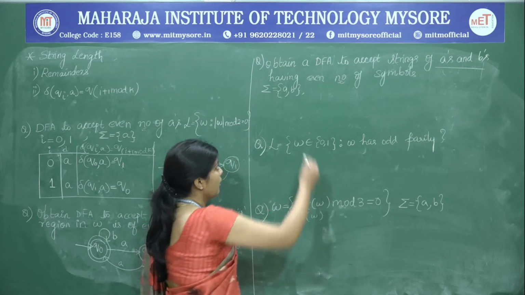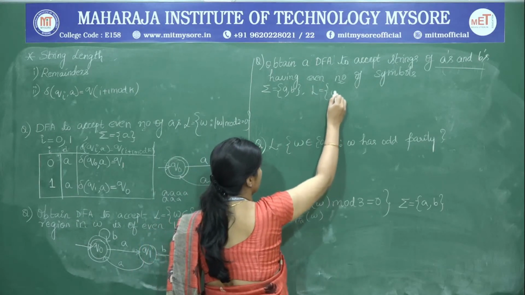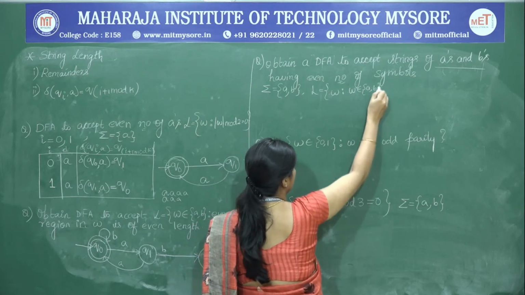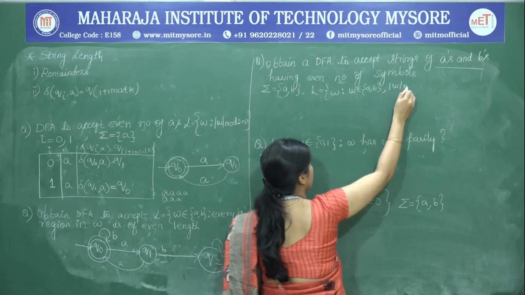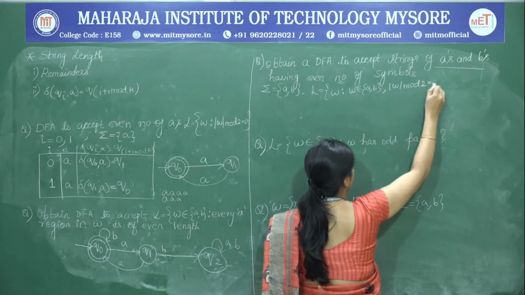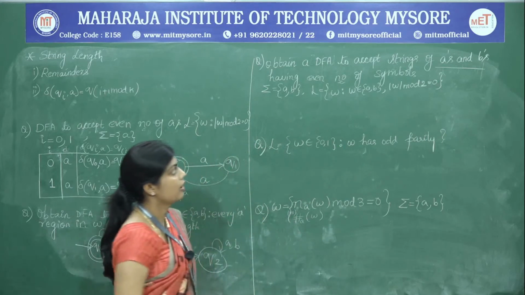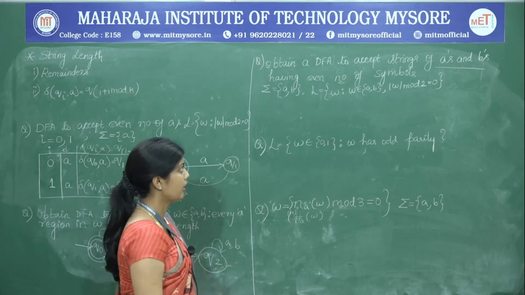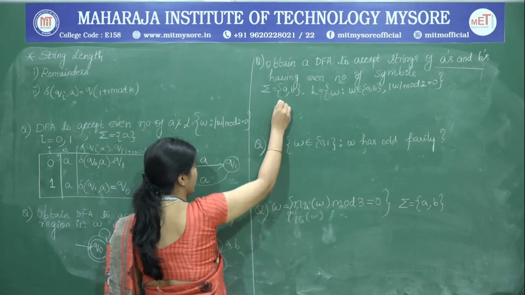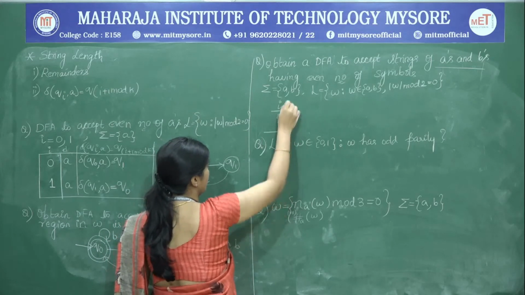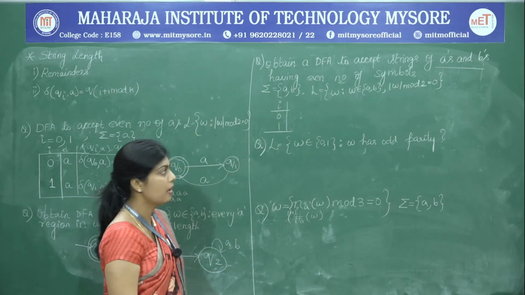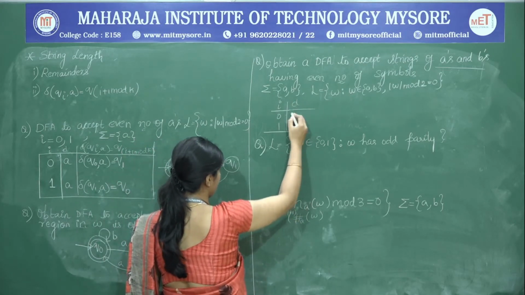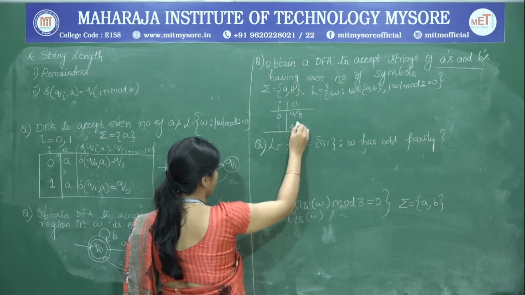Therefore, this can also be written as a language as W, such that W belongs to A comma B, and also the length of W mod 2 is going to be 0. So both the constraints are true for this problem. So we will see how to frame the transition for this diagram. When we have mod 2, we know that the I value is nothing but 0 and 1. So definitely there are only two states in this DFA. Next, we have to define the digits which it is made up of. So A or B.